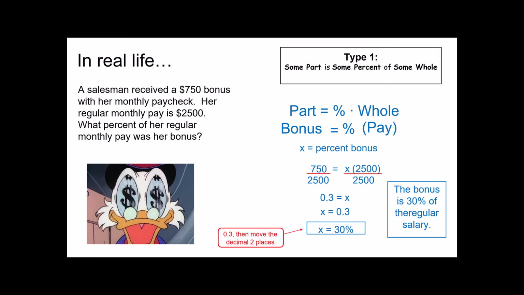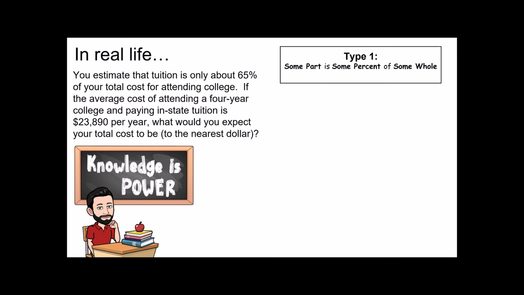Last chance for type 1. You estimate that tuition is only about 65% of your total cost for attending college. If the average cost of attending a 4-year college and paying in-state tuition is $23,890 per year, what would you expect your total cost to be to the nearest dollar? What I'd like for you to do is pause the video, try this on your own, see if you can get that set up and solved, and then restart the video to see if you are doing it correctly.